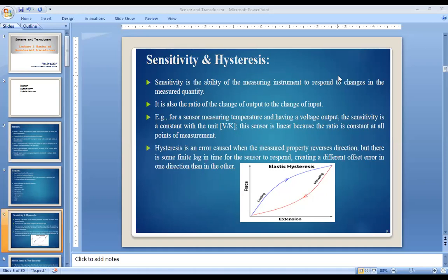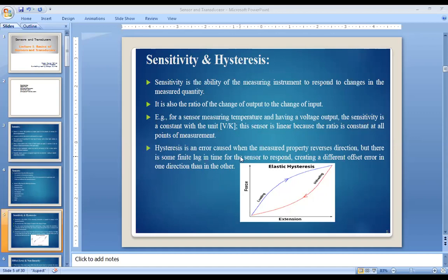So sensitivity is the change in output voltage by the change in input temperature, and its unit is volt per kelvin. In this temperature sensor, sensitivity is constant, and the sensor is linear because the ratio is constant at all points of measurement. And the second one is hysteresis.